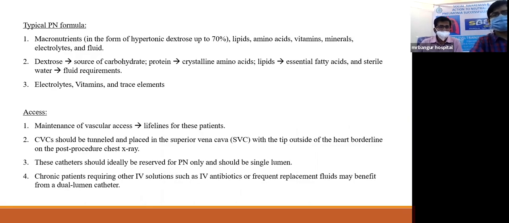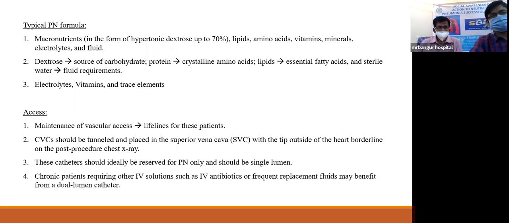Now, typical parenteral nutrition formula will contain macronutrients, lipid, amino acids, vitamin, minerals, electrolytes, and fluids. Dextrose is the source of carbohydrates. Lipids mostly provide the essential fatty acids, and water will provide the fluid requirements. Along with that, we add electrolytes, vitamins, and trace elements.